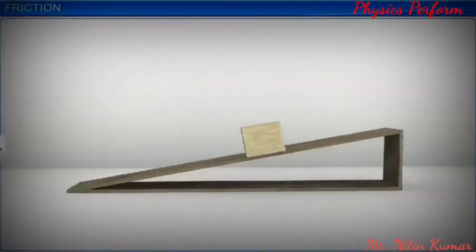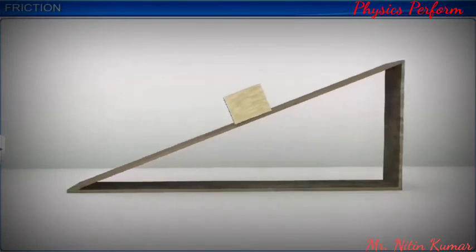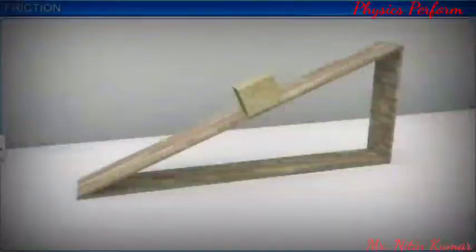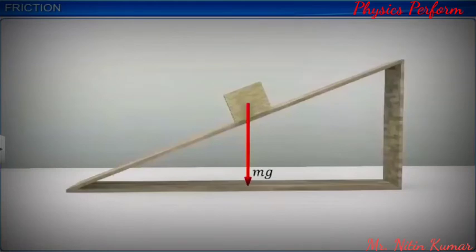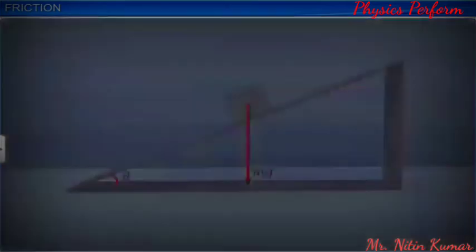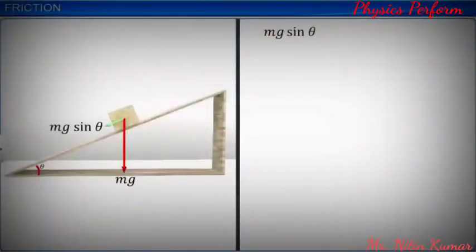If we slowly increase the inclination of the surface on which the block is placed, there comes a point where the block starts sliding. At this point, the weight of the block, which is equal to mg, acts vertically downwards. If theta is the inclination of the surface with the horizontal, then mg sin theta acts down the plane and the static friction acts up the plane as shown.